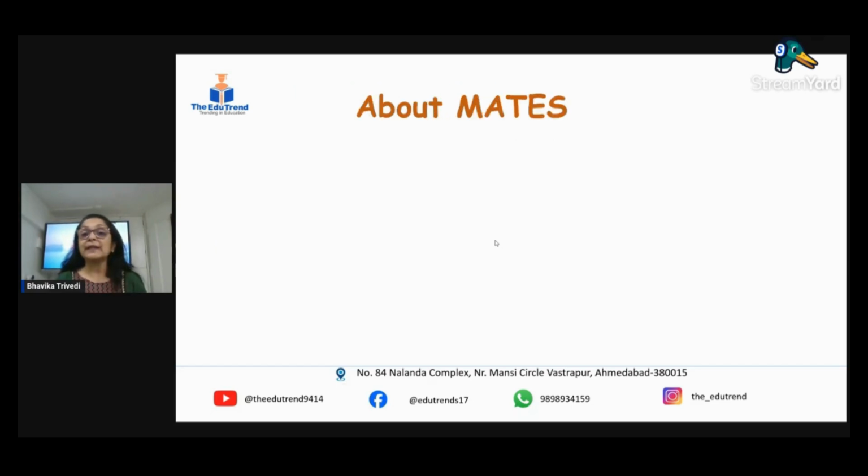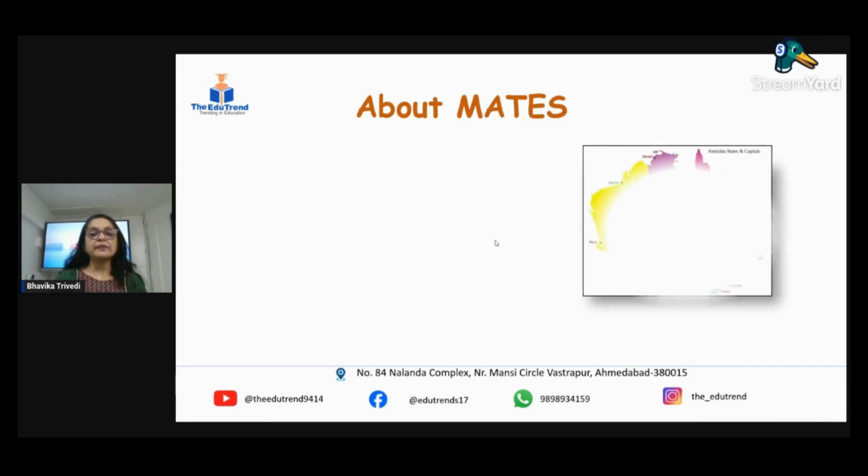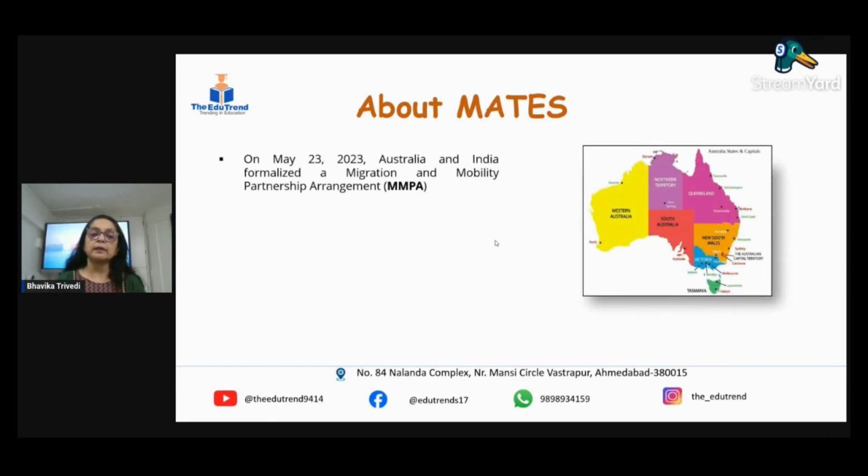Now, talking about the other category, mates visa. Previously, we spoke about the work and holiday visa. Now we are talking about the mates visa. Mates visa got launched in India in the month of May 2023. It invites 3,000 people every year, and they're calling young professionals here.